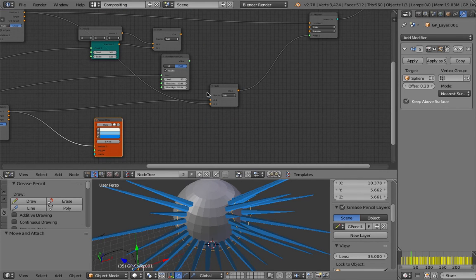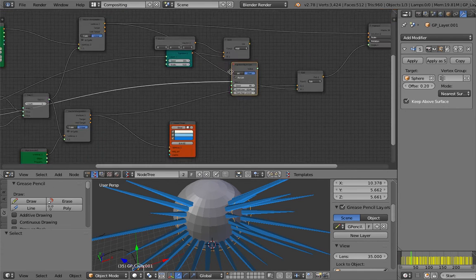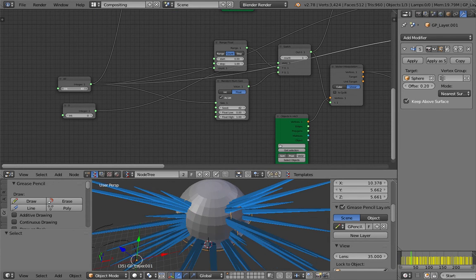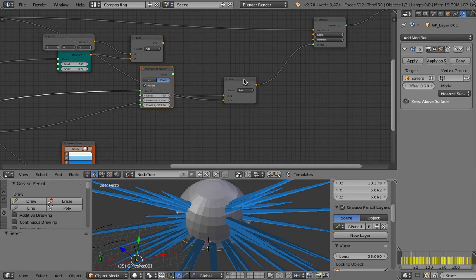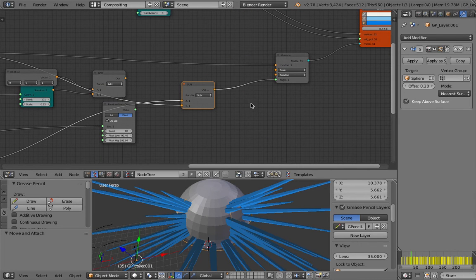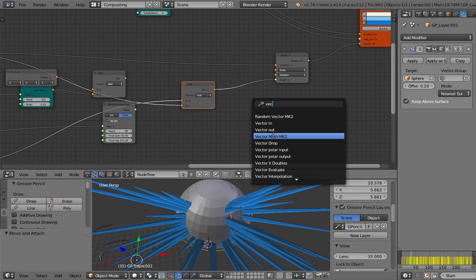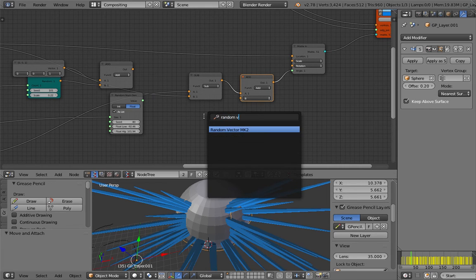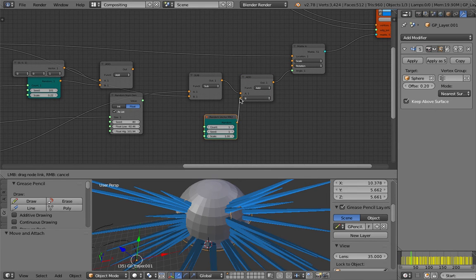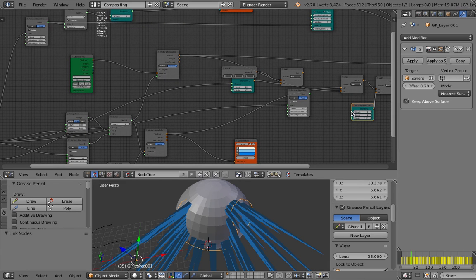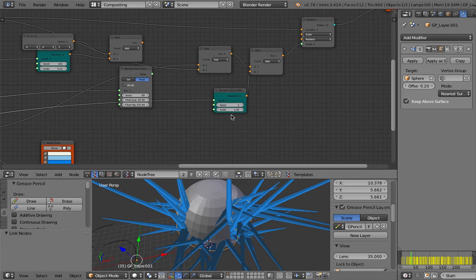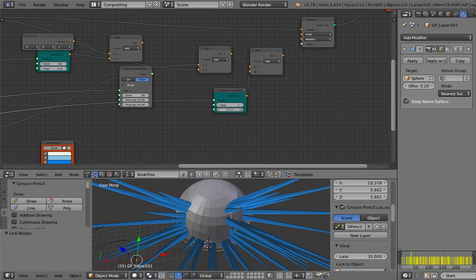Basically, let's say we want to use this more random one, and we want to randomize the rotations, we can just use a vector math here and random vector, plug into this guy, and the count comes from this guy. That's definitely more random. Reduce the scale.